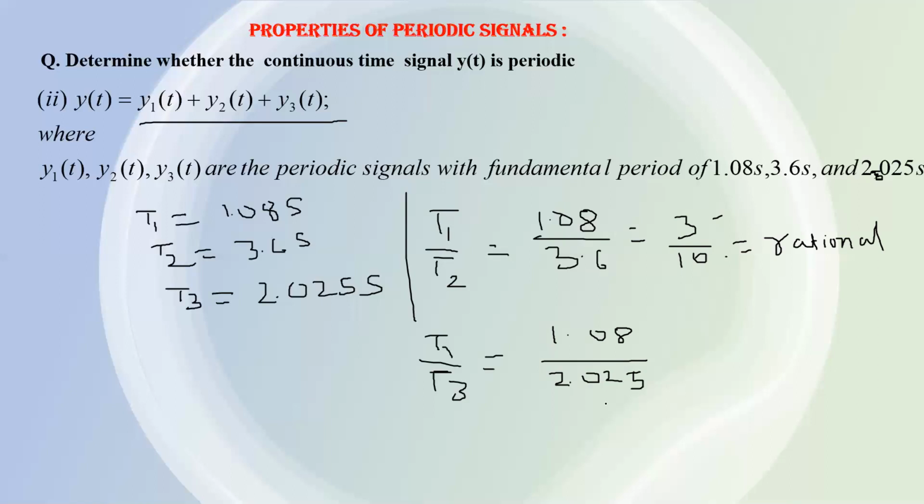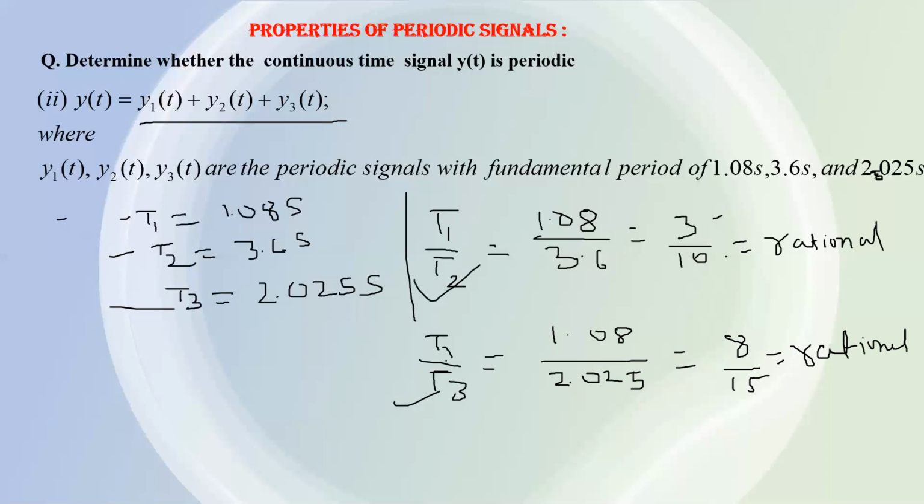When you solve this ratio, it comes to 8 by 15. Again, this is a ratio of integers, so it is a rational number. So in this case, you can see the ratio of its fundamental time periods is a rational number